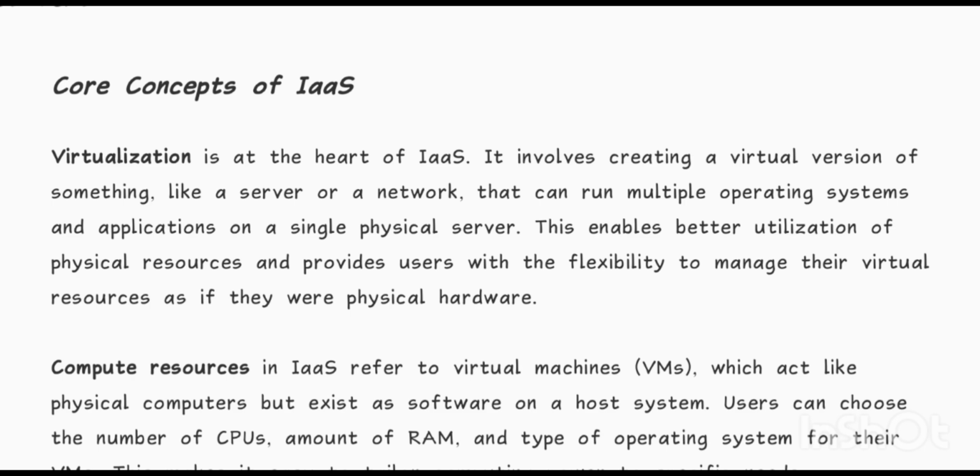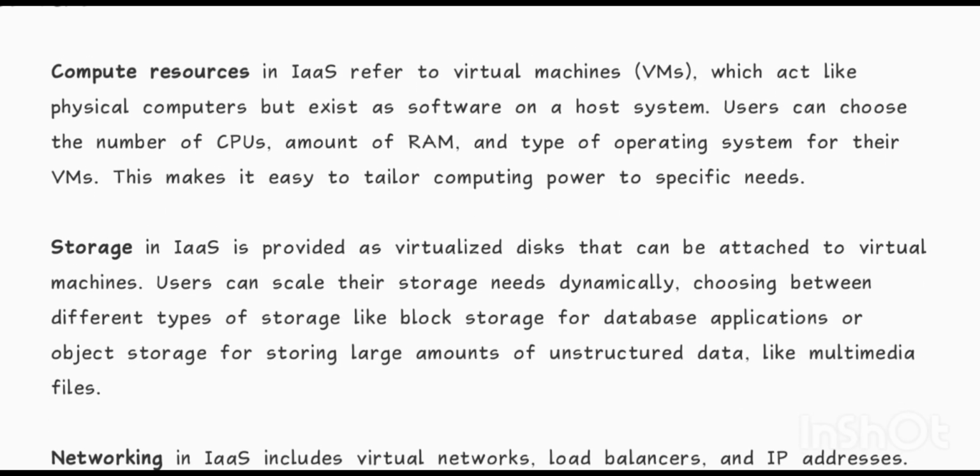they were physical hardware. Compute resources in IaaS refer to virtual machines, VMs, which act like physical computers but exist as software on a host system. Users can choose the number of CPUs, amount of RAM, and type of operating system for their VMs. This makes it easy to tailor computing power to specific needs.